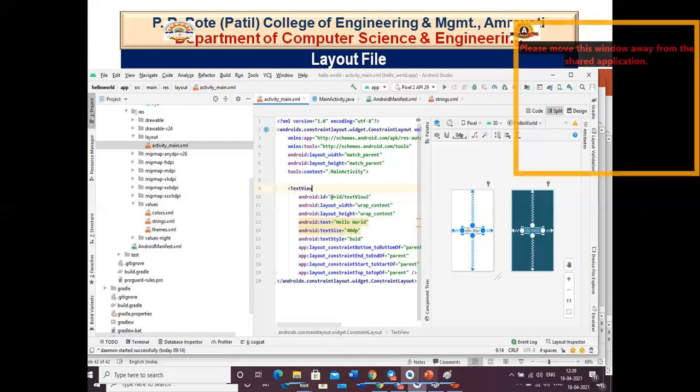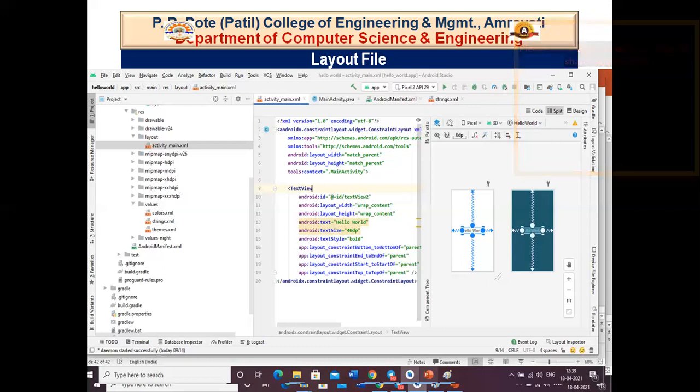After this, we have AndroidManifest.xml. Now, what is manifest.xml? AndroidManifest.xml is the main component holder of the application. Everything that is there in the application is defined here. So I think the Android application structure is very much clear to you.